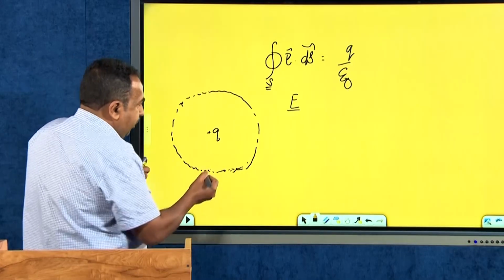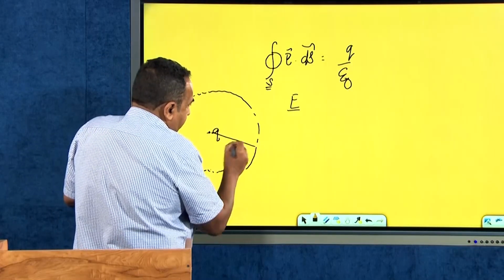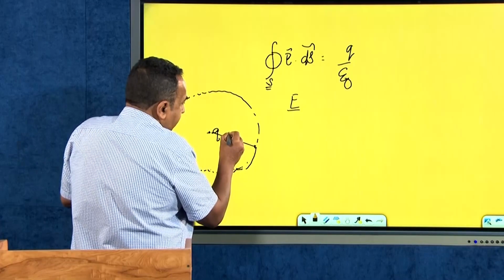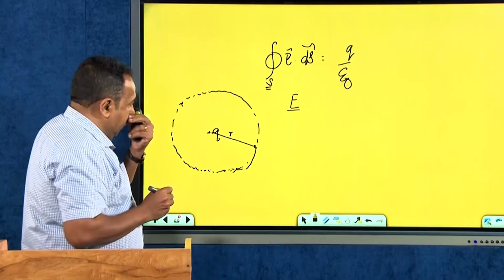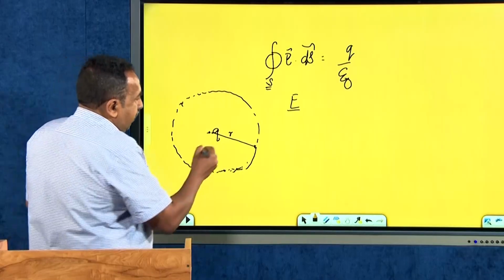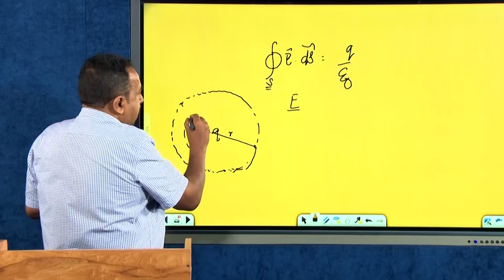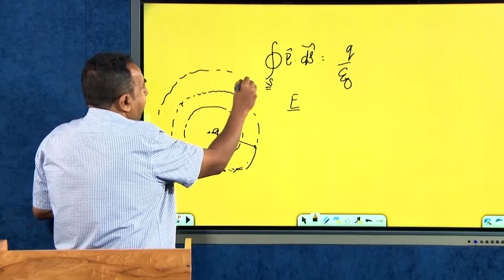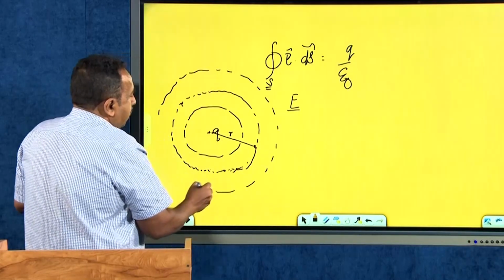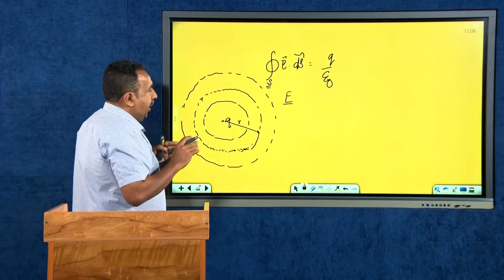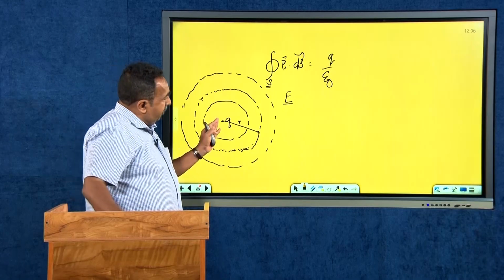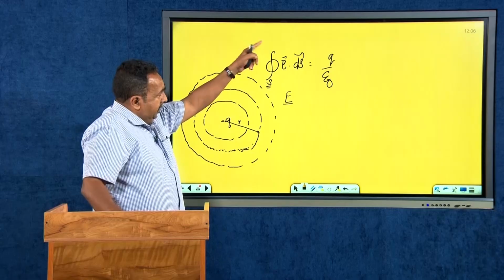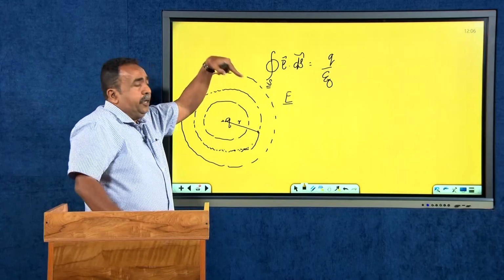If I want to find the electric field at a point somewhere here, I will mark that distance as r. It can be anywhere. I can draw this imaginary Gaussian surface anywhere, and if I construct it at a particular distance, the electric field will be given for that particular distance.